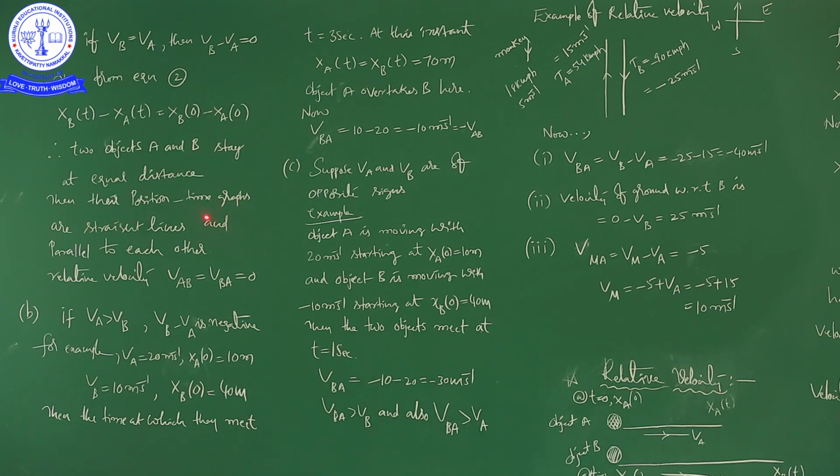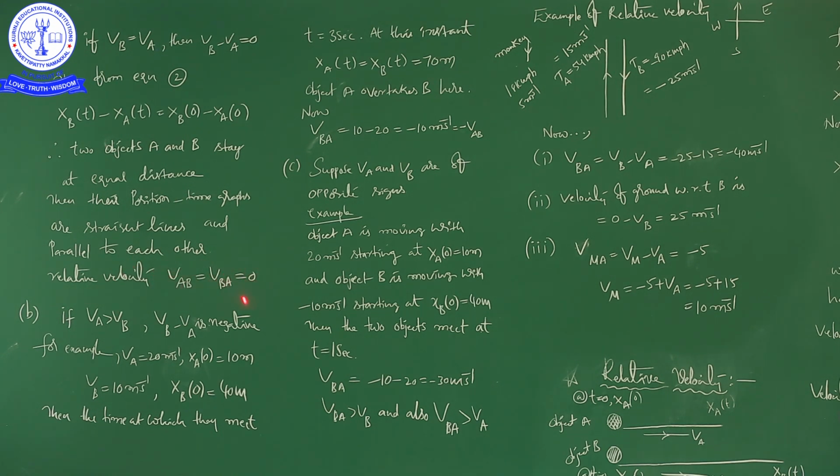Just now I showed you the first three graphs. In the first graph, two bodies A and B give straight lines which are parallel to each other, so the relative velocity is 0.